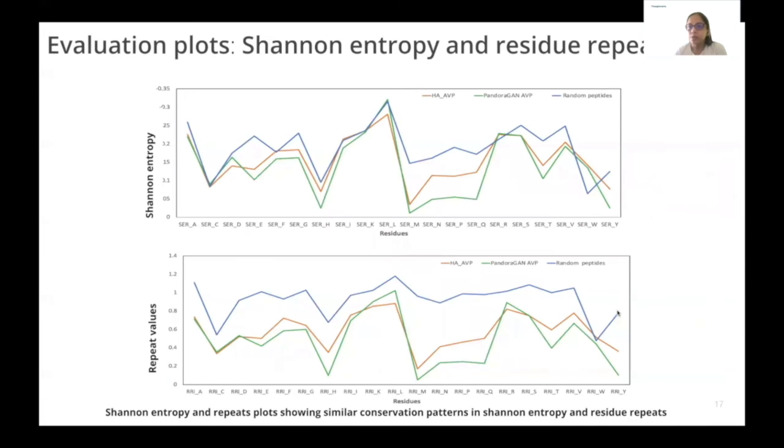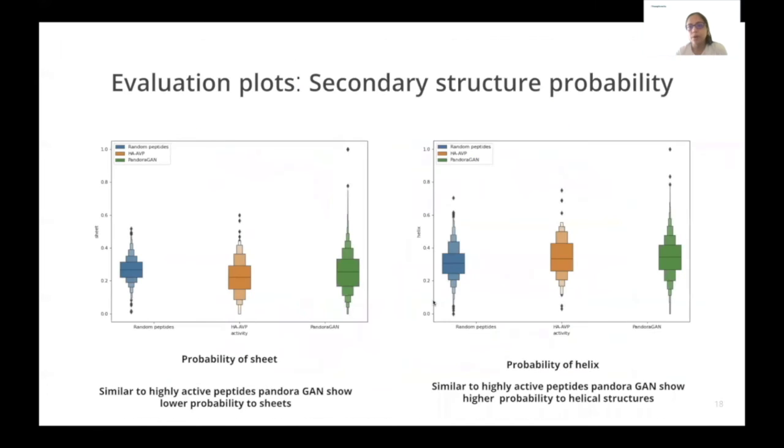To look at the conservation of residues, we plotted Shannon entropy and residue repeats and saw that the HAAVP and Pandora GAN show a very similar pattern as compared to the random peptides. So looking at the same example of methionine, the peaks are very different in the case of Shannon entropy or in the case of residue repeats. We also saw similar plots for the secondary structure in terms of helix and sheets and saw a similar pattern for Pandora GAN and highly active peptides.